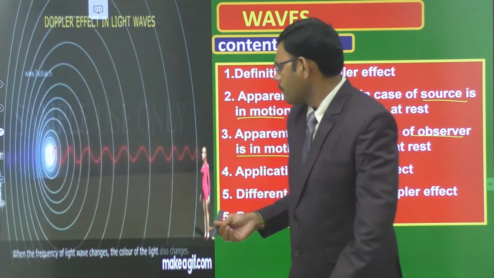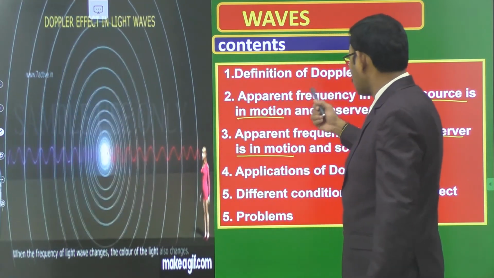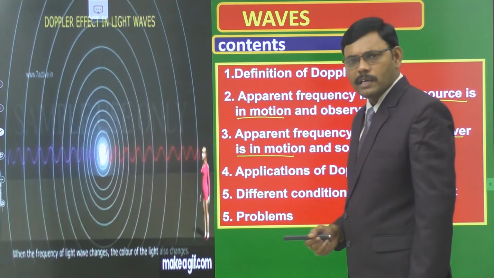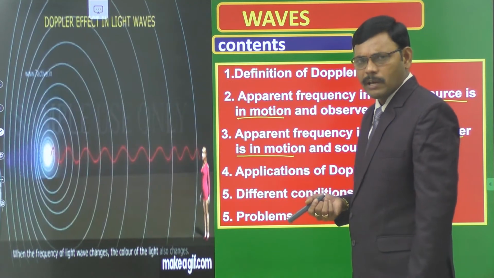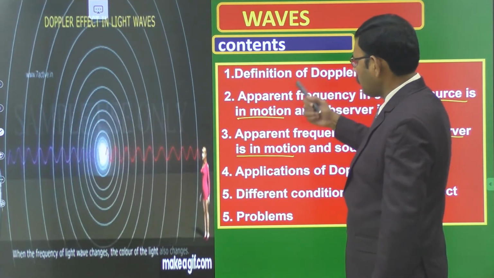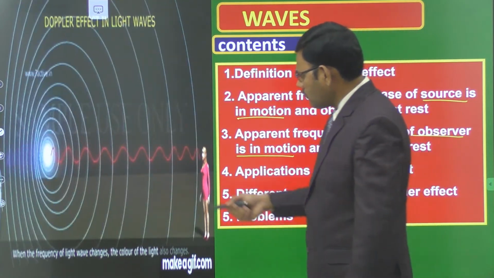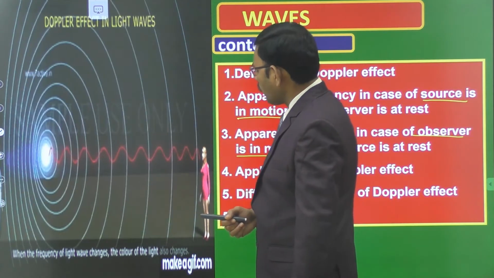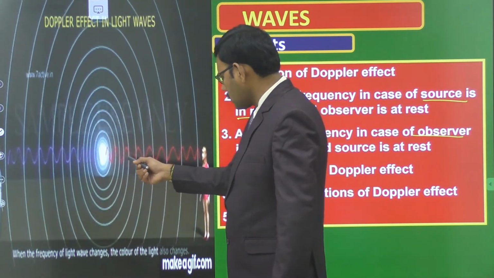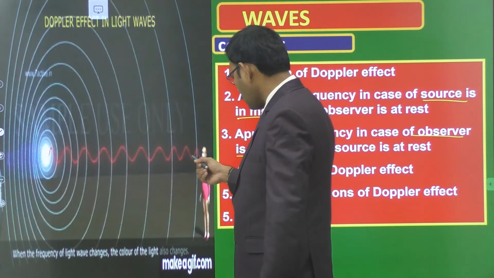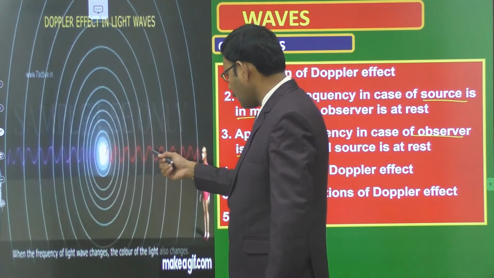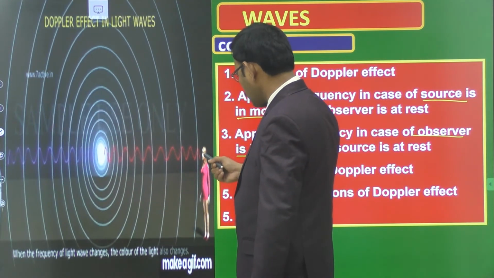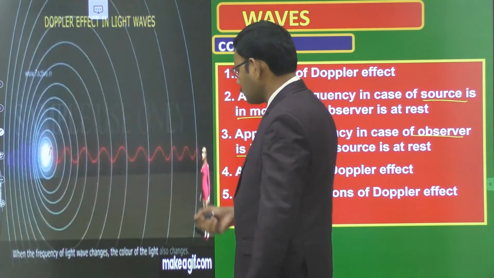Before going to the definition, this Doppler effect is applicable for sound waves as well as for light waves. We know that a sound wave is a mechanical wave, and a light wave is an electromagnetic, non-mechanical wave. For all types of waves, we apply Doppler effect. Here visually in this animation, you are observing the Doppler effect of light. This is the source actually emitting red light. While it is approaching the person, it appears blue in color. Observe, actually it is red light. While the source is approaching, the man receives blue color light. Frequency increases and wavelength decreases.